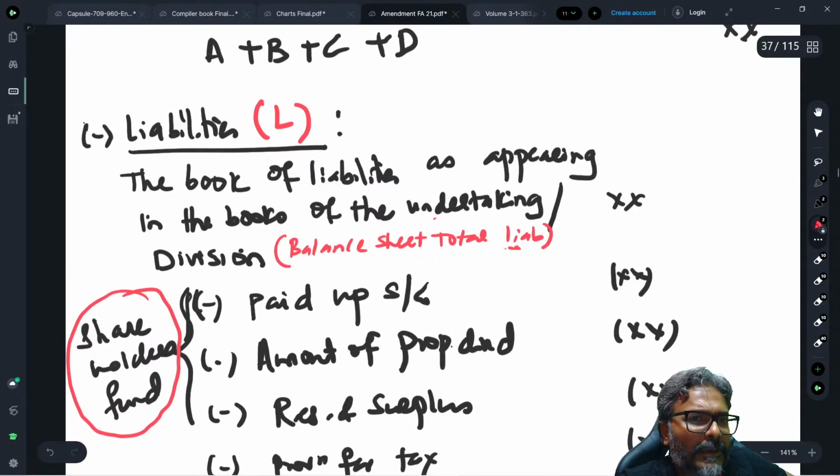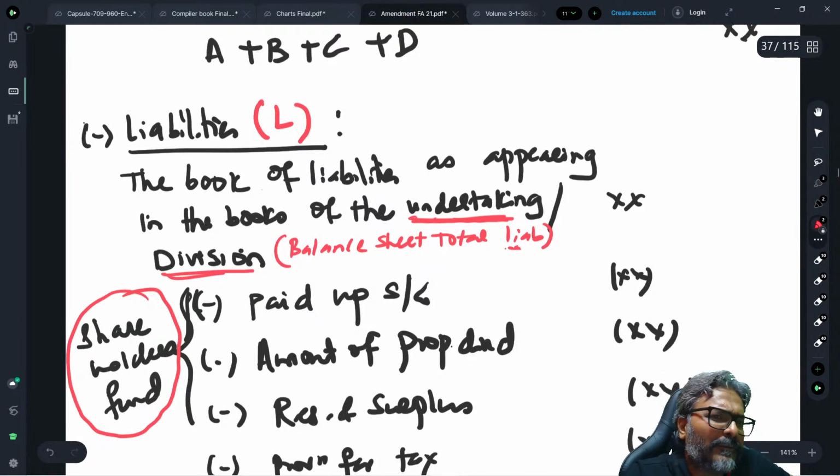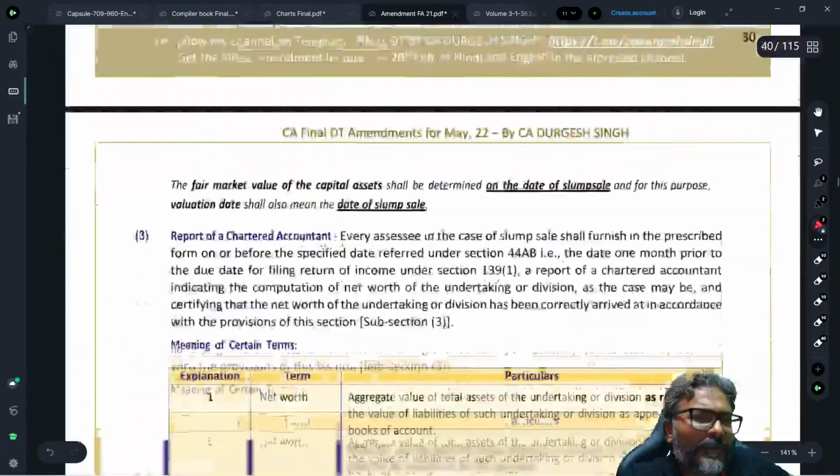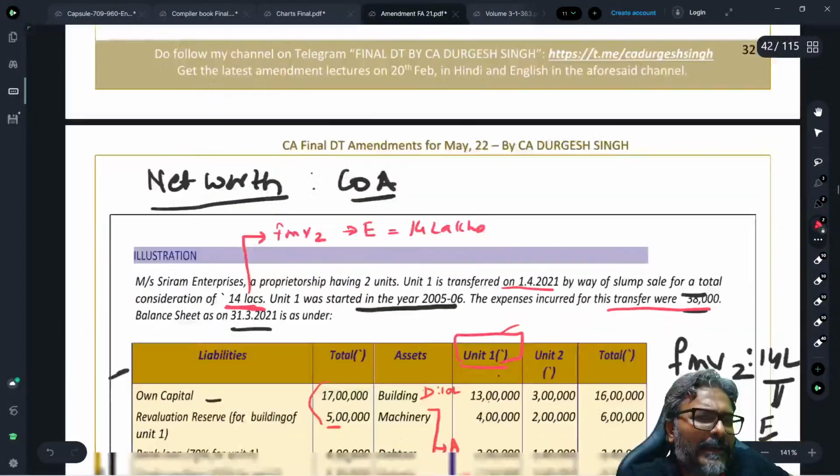Minus this amount. Now the book value of the liability as appearing in the books of the undertaking or the division. Now unfortunately, students, in this question, in this case, we have been given the combined liability.